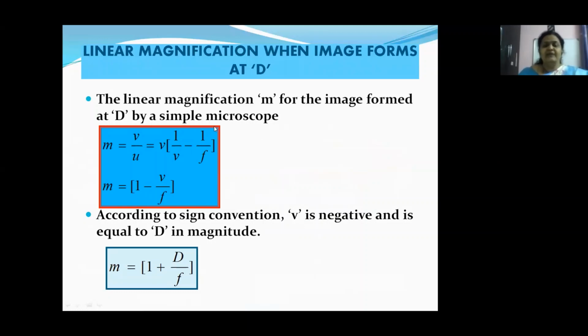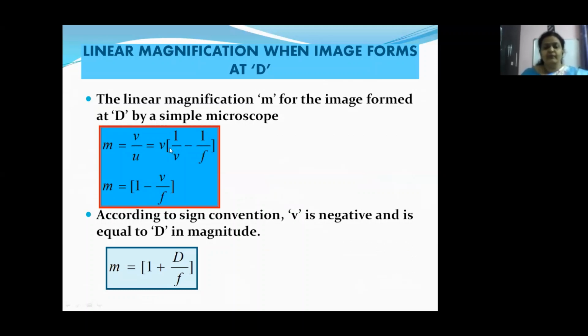So for the magnification, we have two situations here: the image forming at D and the image forming at infinity. Let us see the magnification first when the image forms at D. We know the formula for magnification is V by U. In the place of 1 by U, I am writing 1 by V minus 1 by F. So M is equal to V by U is equal to V into (1 by V minus 1 by F).